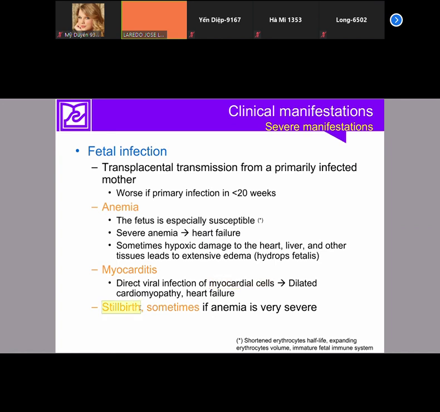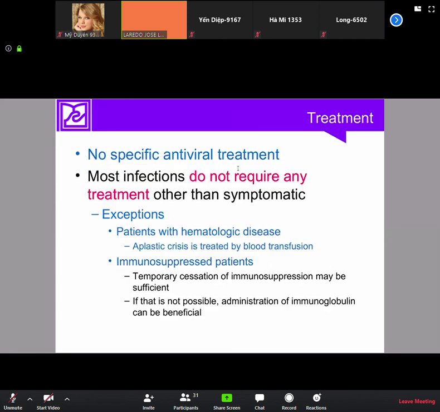Stillbirth, that means they are born dead, or abortion. So the problem is transplacental transmission from a pregnant woman with primary infection. That's the problem. We don't have any antiviral treatment.